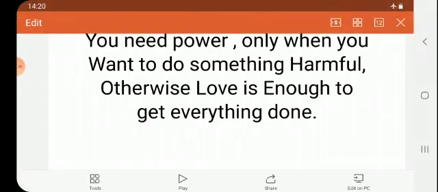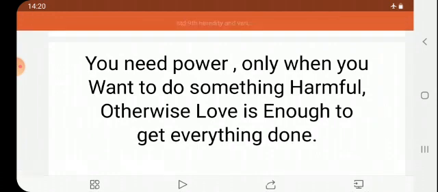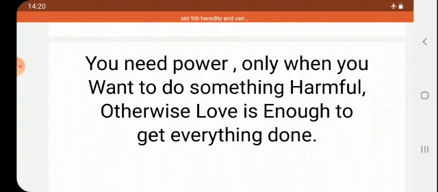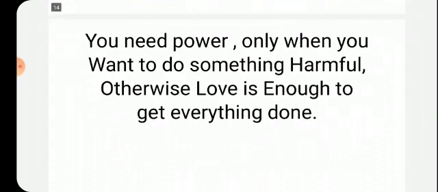Otherwise, love is enough to get everything done. So, very smoothly, in a calm mind, we can get everything done. Only for doing harmful, negative work do we need power. So don't think that you don't have the power and that's why you can't do some work. Love is enough to get everything done.